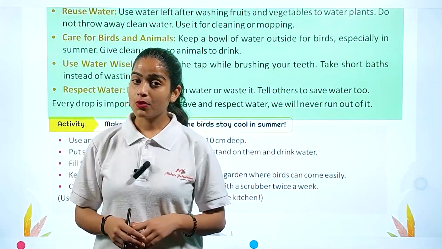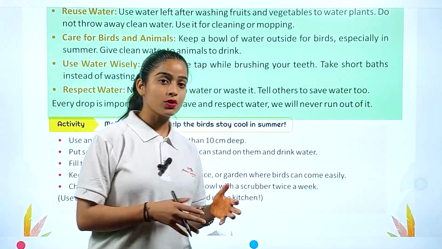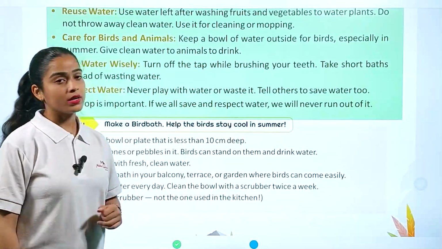So keep in your mind that if you save water, you can use that water for your future use and you will never run out of it.